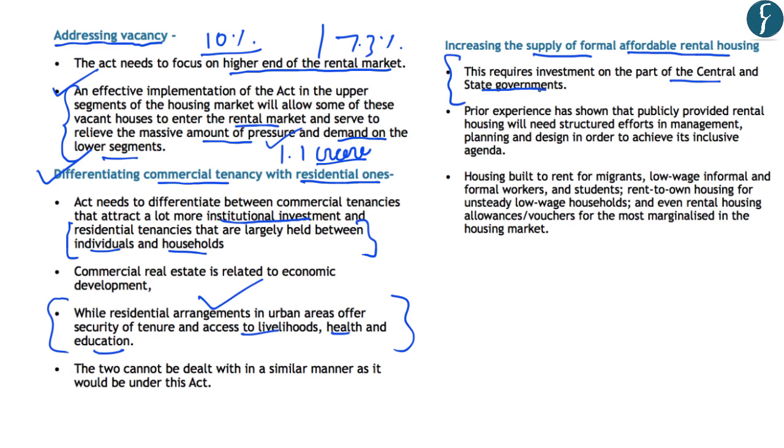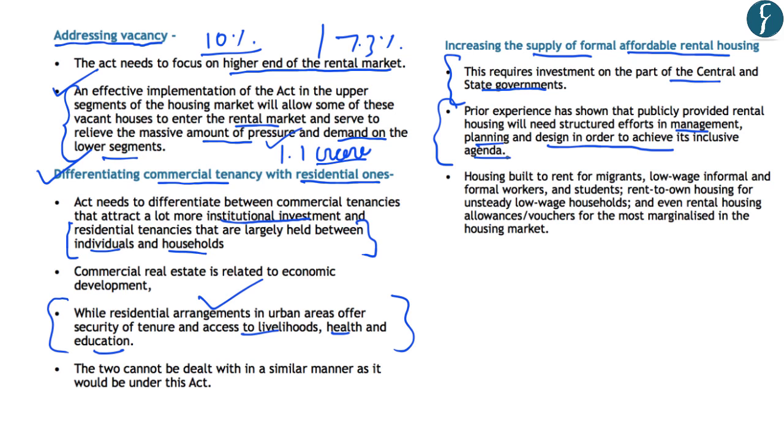However, as we know, when the government acts as a supplier of services, there are issues of corruption and delays. So that is why the authors have highlighted that prior experience of renting shows that publicly involved rental housing will need structured efforts in management, planning and design in order to achieve the inclusive agenda for housing.